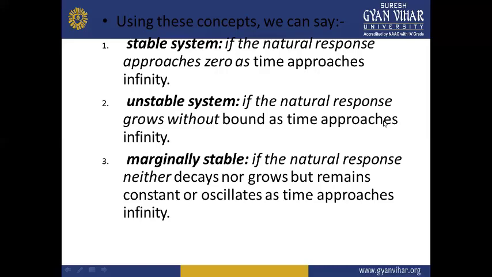Due to the friction of the air and other factors, the pendulum will start decreasing its speed, and as the time approaches infinity, it settles back to the normal position. But in case the pendulum doesn't reach the steady state condition, but continues to swing for an infinitely long duration, then such a system is called an unstable system.